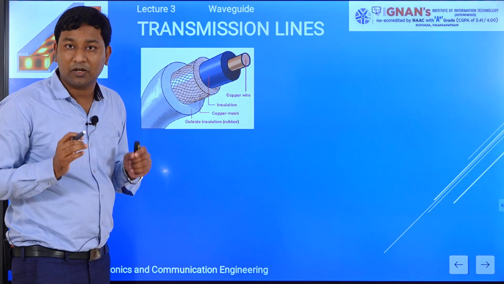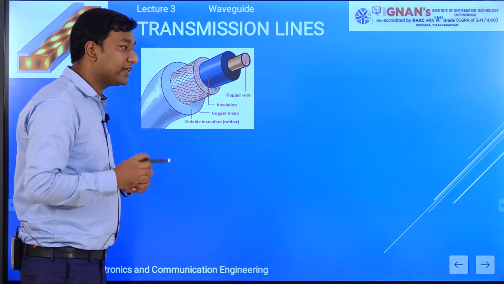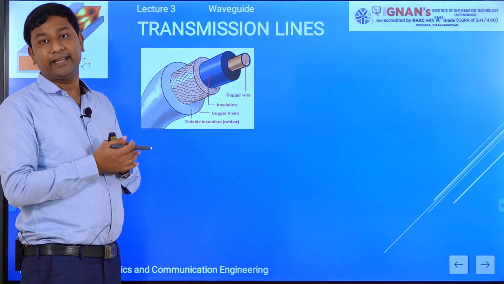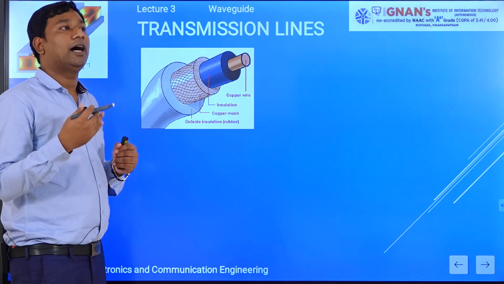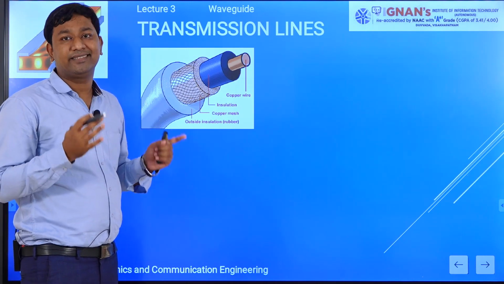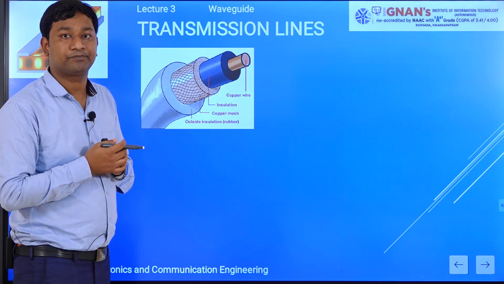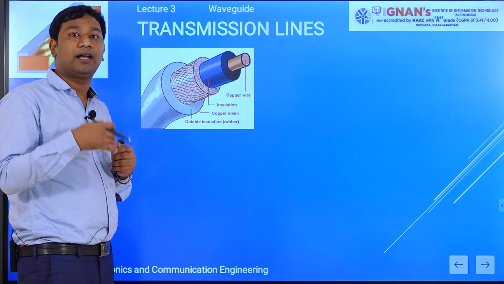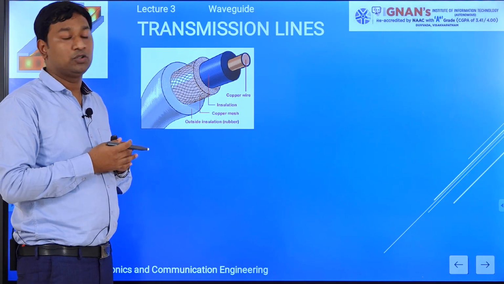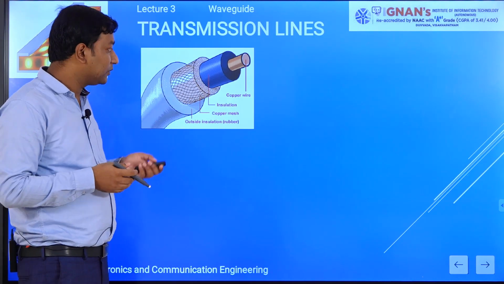But coaxial cable works up to 3 gigahertz without any effect, and from 3 gigahertz up to 10 gigahertz we use specially designed coaxial cable. That is the problem: we do not use coaxial cable beyond 10 gigahertz. We will see what problem is associated.